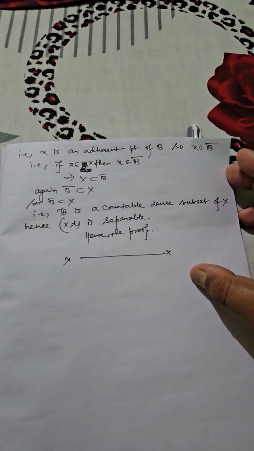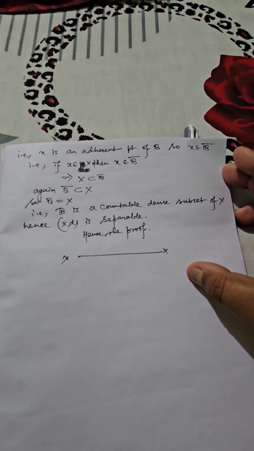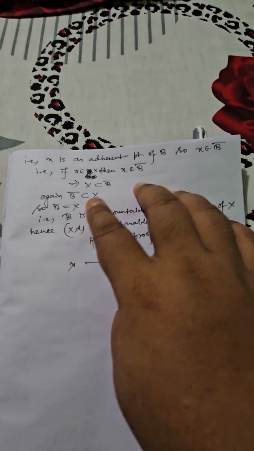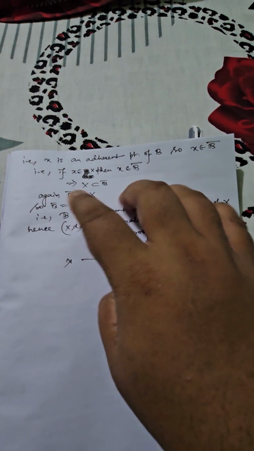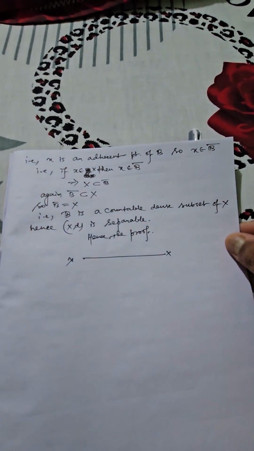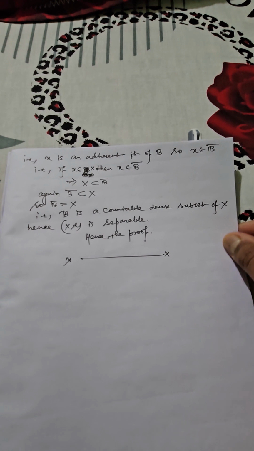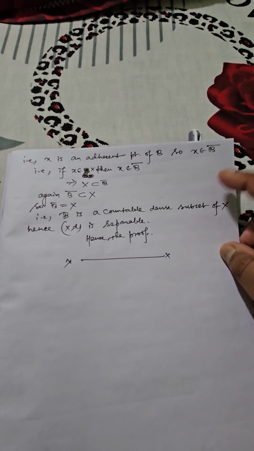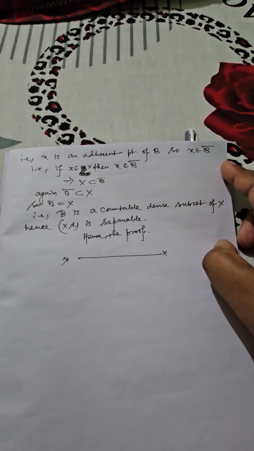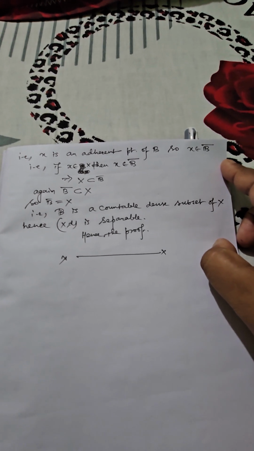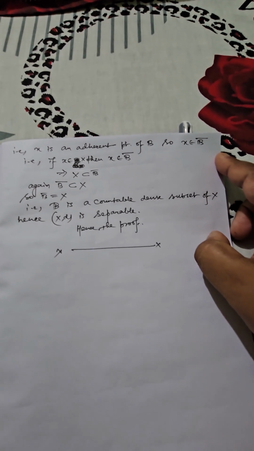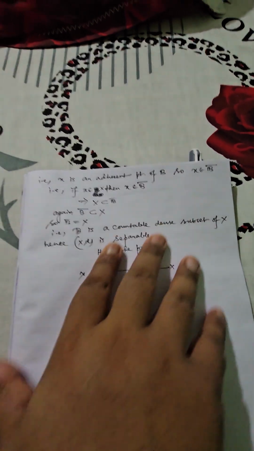But everything is contained in the original metric space or topological space, whatever you say, so B bar is also a subset of X, and combining these two you get B bar equal to X. That means this collection capital B is a countable dense subset of X, and that means (X, d) must be separable.